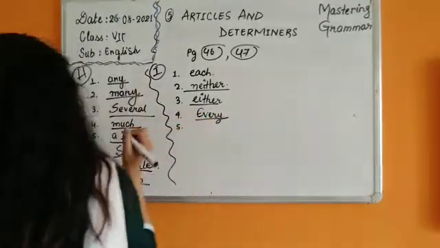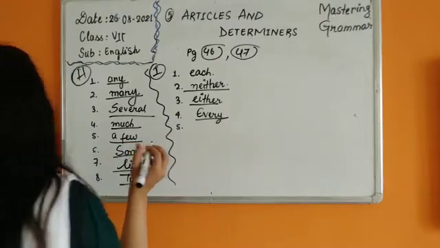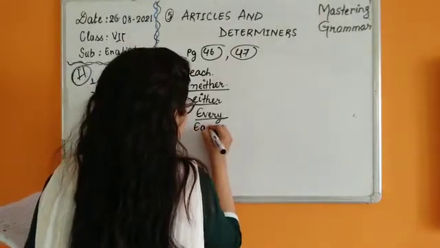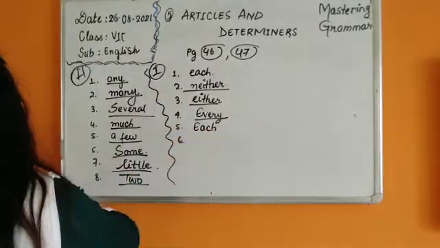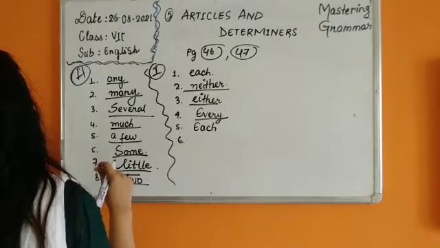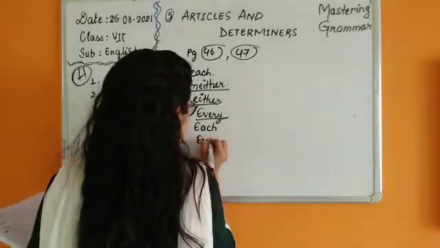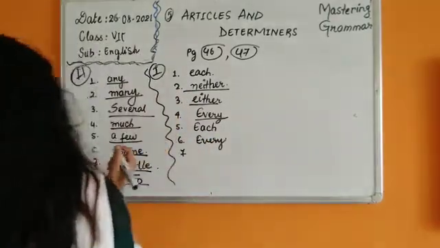Number 5. Dash bedroom of the house has a bathroom attached to it. Every. Or you can use each. Dash player of the winning team would be awarded. Every player. Number 7.